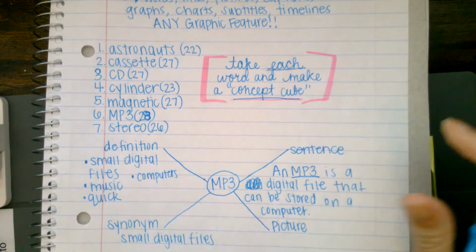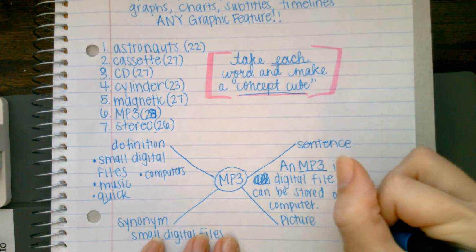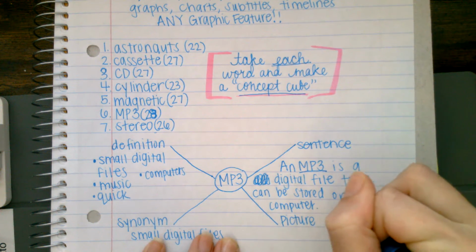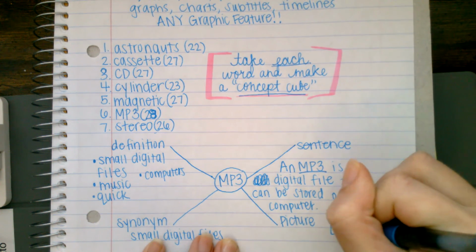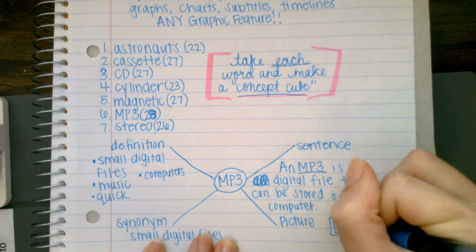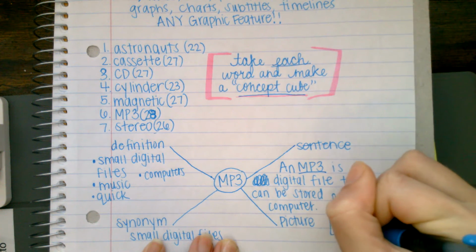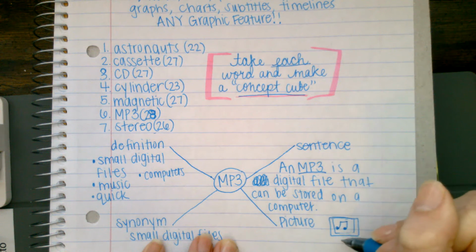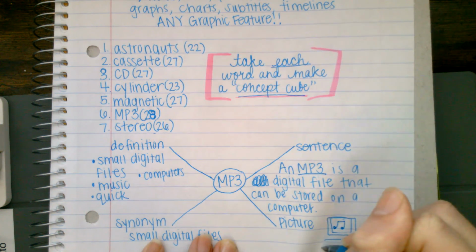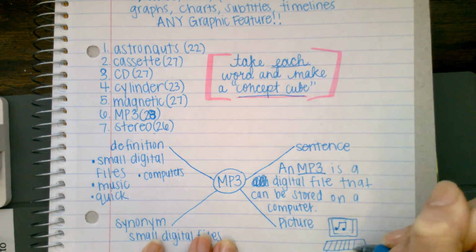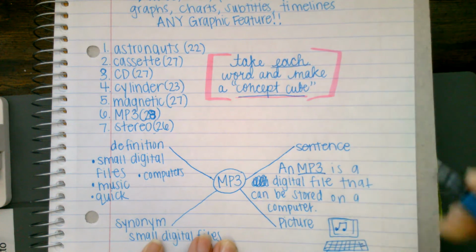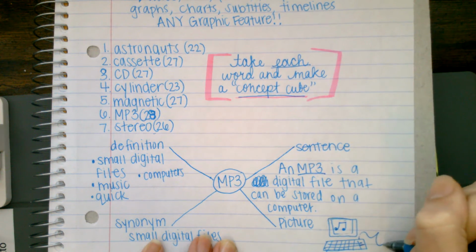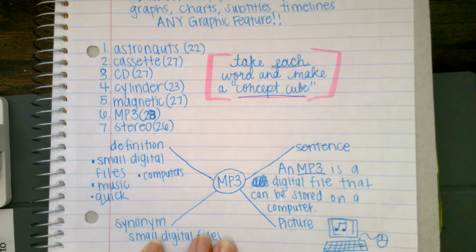So I could make two different pictures. I think I'm going to start with a computer. I'm going to do my best. A computer is typically like a square. And then I'm going to put a music note in the middle, because now I know that you could listen to music on the computer. And here's the keyboard underneath. And a little mouse. And there's my computer.